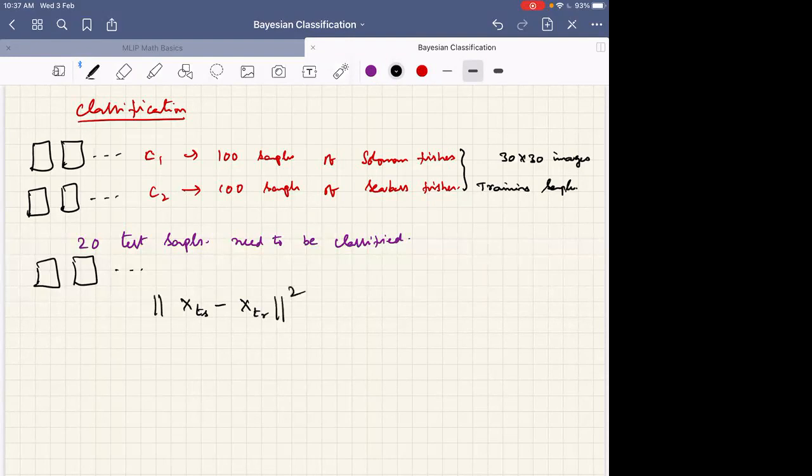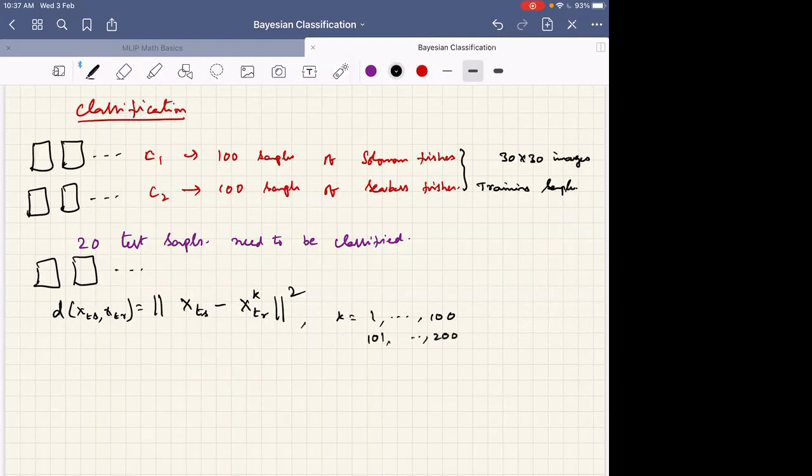So this is the distance between X test and X train. I assume that I have done it for all the training samples, with K varying from 1 to 100, and then 101 to 200. I have done it. Then what should I do?